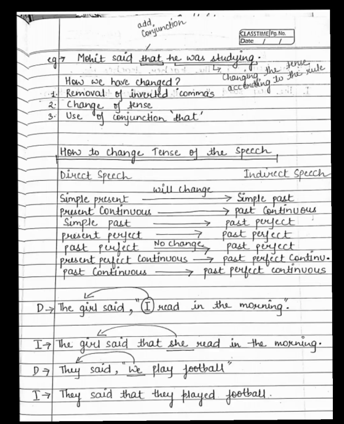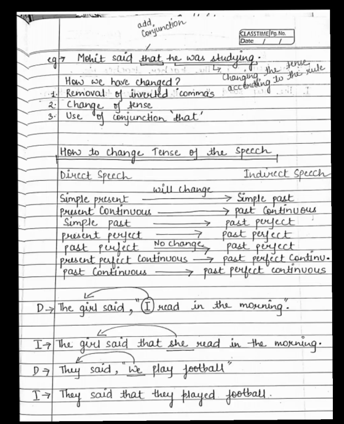Whenever we change direct speech into indirect speech, we have to remove the inverted commas, okay? The second step is change of tense. Students, here you need to understand the rules for that, which I'll be explaining further. And number three is use of the conjunction that. So whenever we are removing the comma, we have to add the conjunction that.